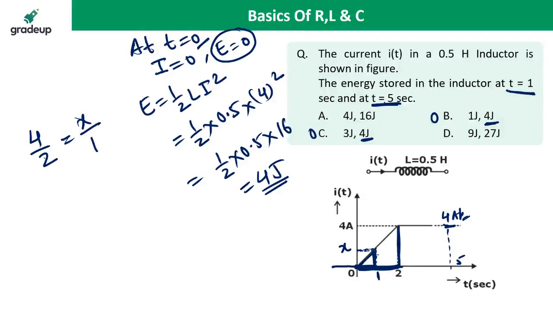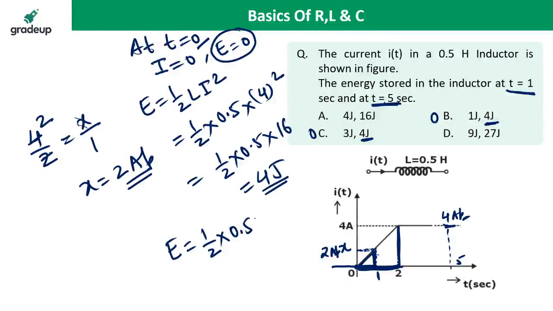So what is the value of x? X is coming 2 ampere. And if x is 2 ampere at t equal to 1 second, what is the energy stored? Energy stored at t equal to 1 second is half Li square. So 2 square is 4, 4 into 0.5 is 2, 2 upon 2 is 1 joule. So initial energy is 1 joule. So B is the correct answer.